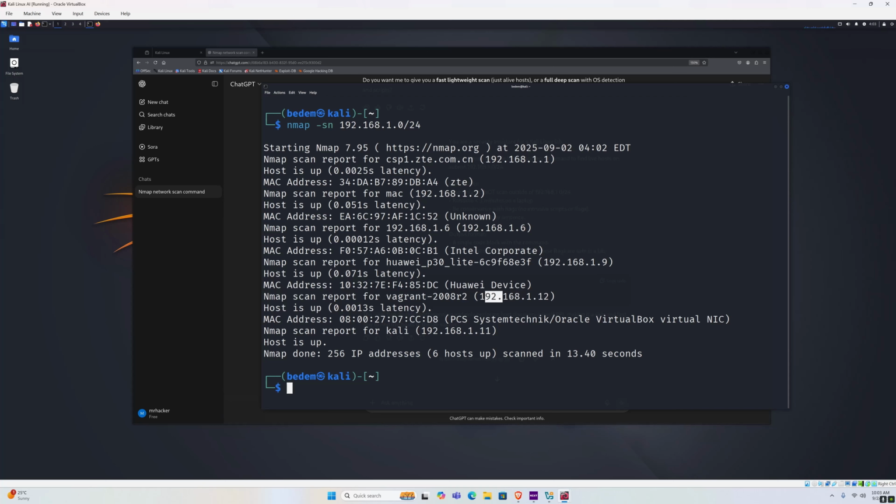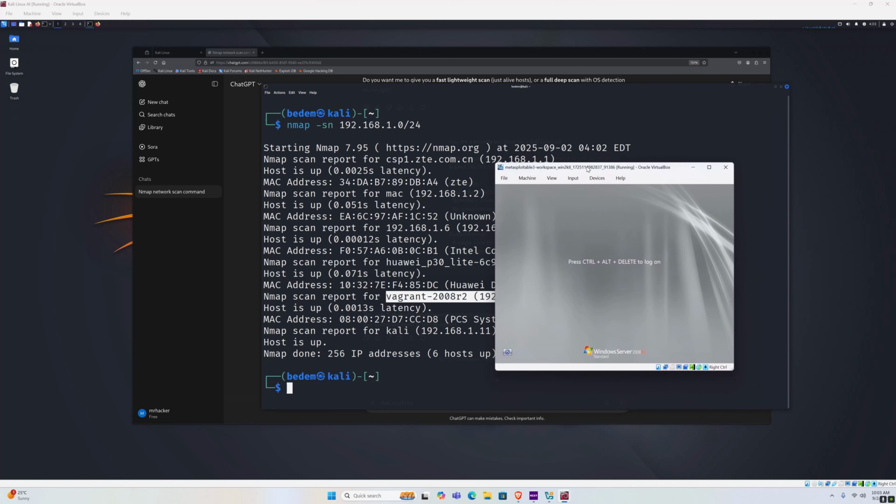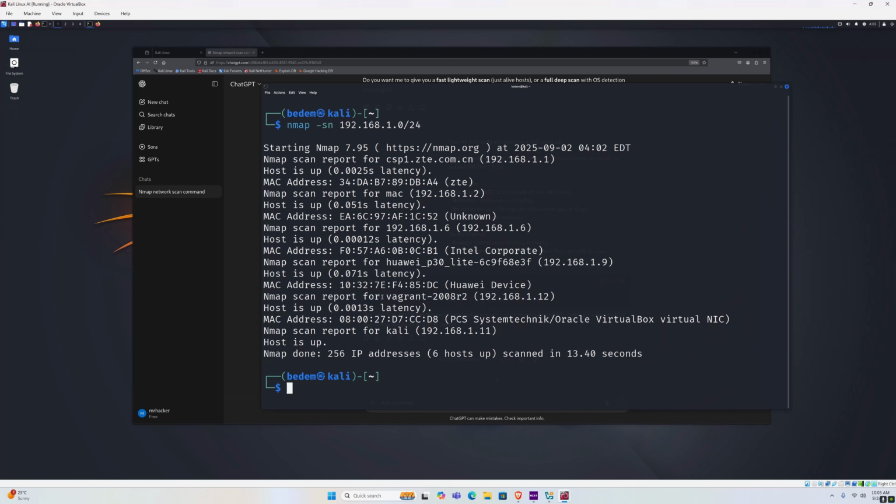And .1.12, we already know to be the Metasploitable 3 virtual machine because I started it. It's in the background and it's running. So this is a Metasploitable 3 Windows server. And the last one, which is .1.11, is our Kali Linux virtual machine. So all of these hosts are up and running, and ChatGPT gave us an accurate command.